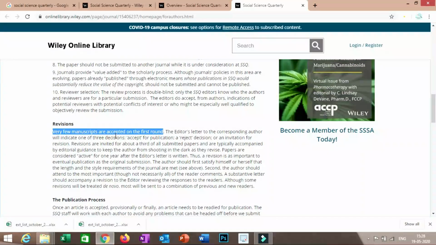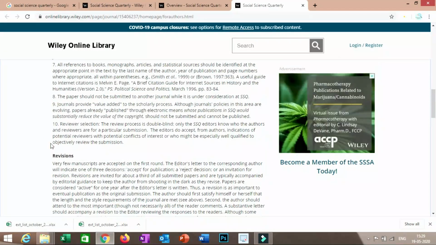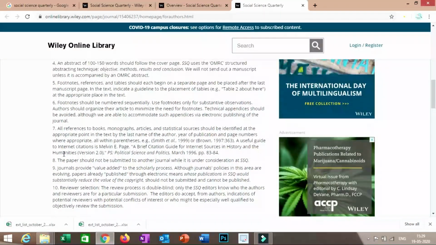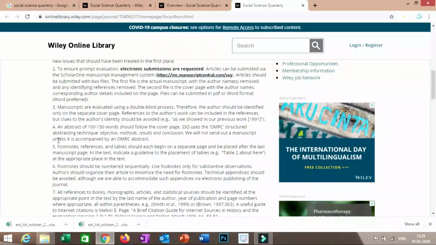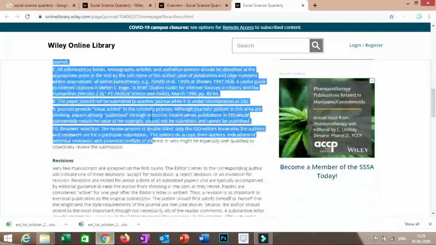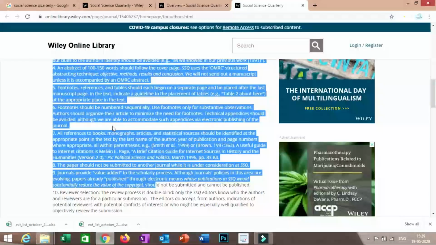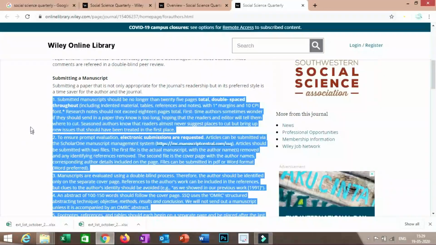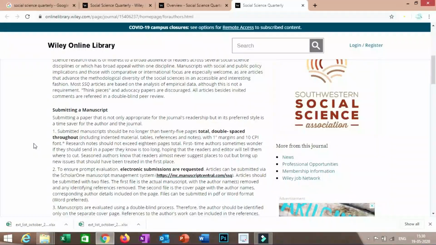So you have to emphasize this point. See, very few manuscripts are accepted on the first round. That means the rejection rate is very high, and you need not adhere strictly to the formatting requirements as compared to other journals. So you have to simply follow these 5 to 6 points in order to format your manuscript, and you just have to submit it. And the publication duration is a little bit high as compared to other journals. It may take 8 to 10 months to accept your manuscript.